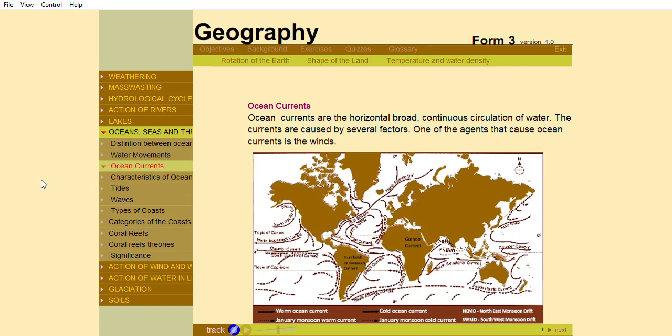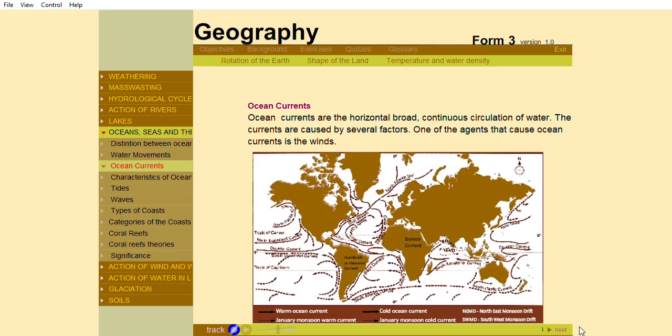One of the agents that cause ocean currents is the winds. As the winds blow over the surface of the water, there is friction. This leads to the formation of ripples, then gradually, currents are formed. The speed, strength, and the duration of the wind determines the character of the ocean currents.